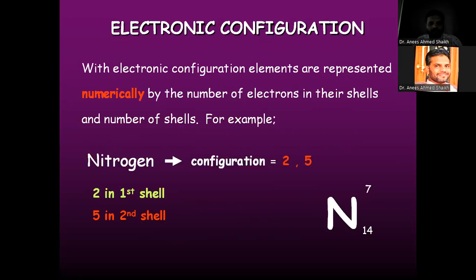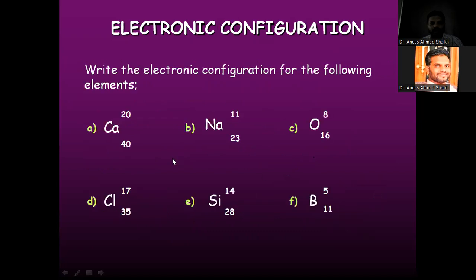The nitrogen atom has atomic number 7, in which the first shell has 2 electrons and the second shell has 5 electrons. So nitrogen's first shell has 2 electrons, the second has 5, so a total of 7 electrons are there. Here again is the general representation of the electronic configuration of different atoms. Now these are examples of more atoms and their electronic configuration.